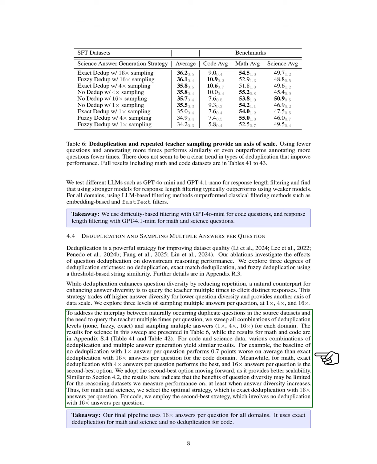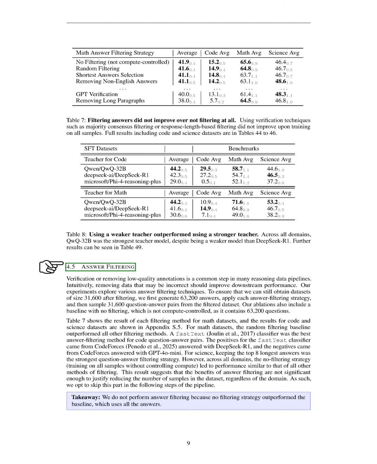Section: Answer Filtering. In this section, we explore answer filtering, which involves verifying or removing low-quality annotations, a common practice in reasoning data pipelines. We believe that eliminating potentially incorrect data should enhance performance in subsequent tasks. Our experiments test various answer filtering techniques.